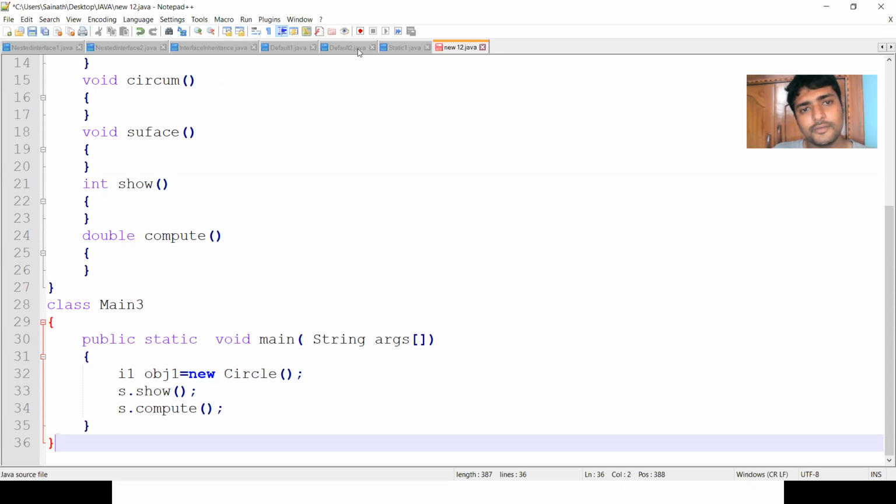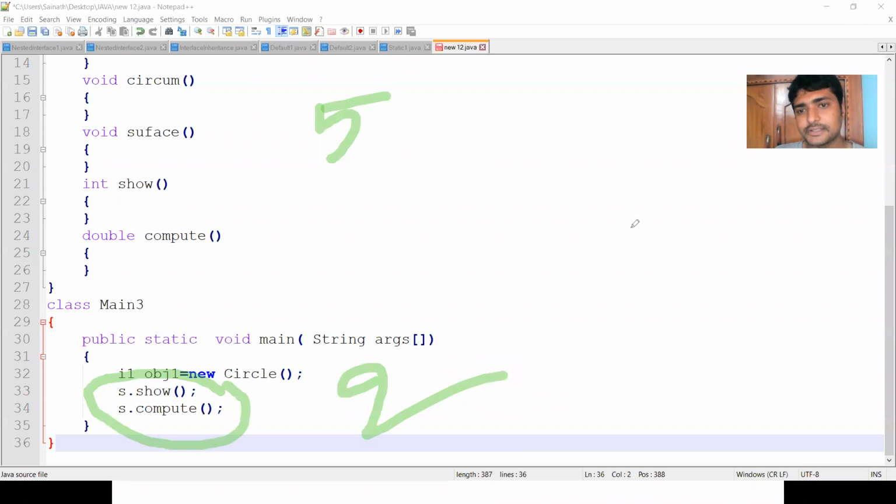So here what happened is we have defined 5 abstract methods. I have 5 methods, but I have used only 2 methods. So the remaining 3 methods are not useful.